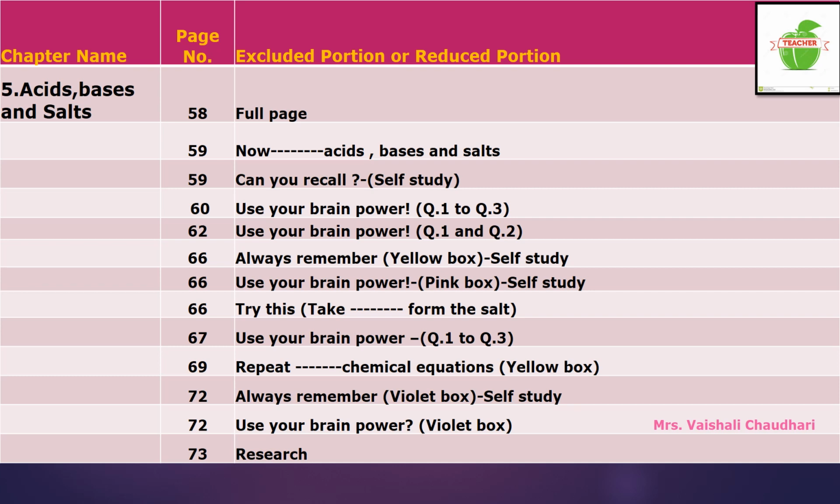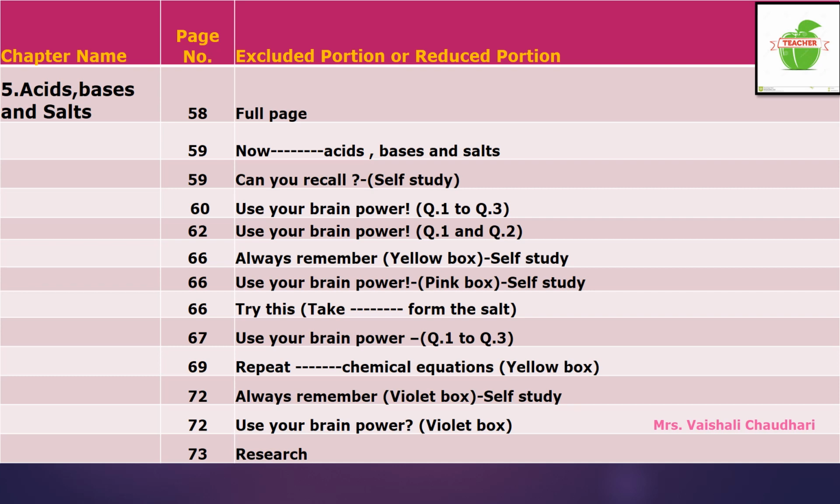Now on page number 67, use your brain power. Questions are given. That is question 1 to question 3. So these all 3 questions are not there for your syllabus, children. Now on page number 69, come to the page number 69. On this page number 69, from the word repeat to the word chemical equations. That is one small yellow colored box is given. That is faint yellow colored box is given. That part is not there for your syllabus. That is excluded from your syllabus.